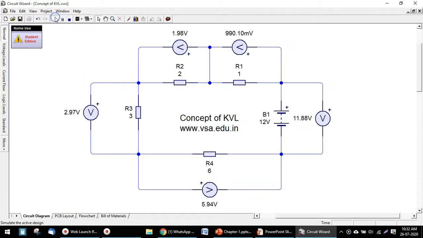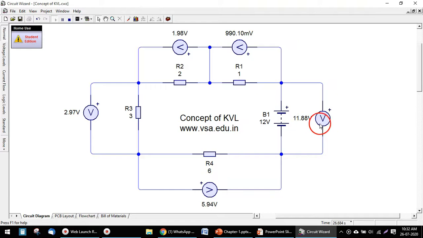You can see here there are a number of voltmeters connected over here. One voltmeter is connected across the battery, and each resistor also has a voltmeter connected across it. The battery voltage is ideally 12 volt, but right now due to the load of these resistors, the battery voltage has dropped to 11.88 volt.